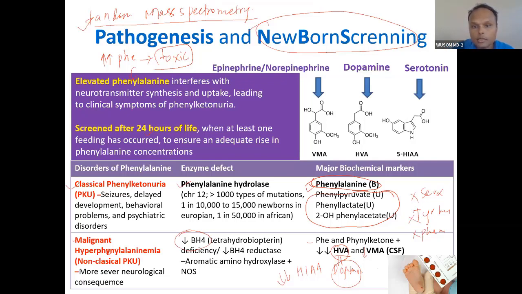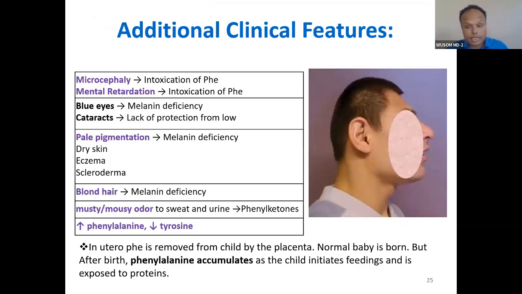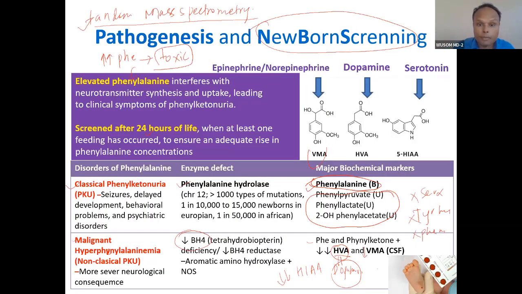Here you can see this. This is the product of this. Okay, so these are the actual presentations. In a baby, you can see the baby has seizures. A phenylketonuric baby has seizures, delayed development, behavioral problems, and psychiatric problems.